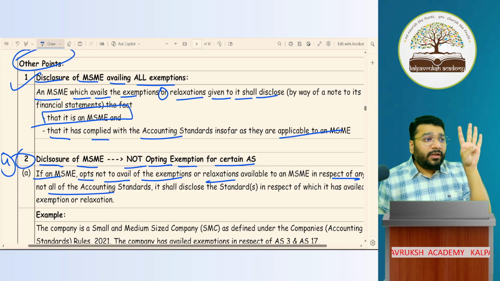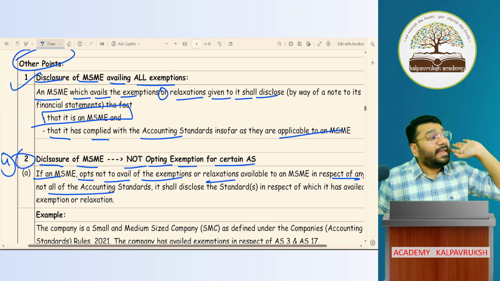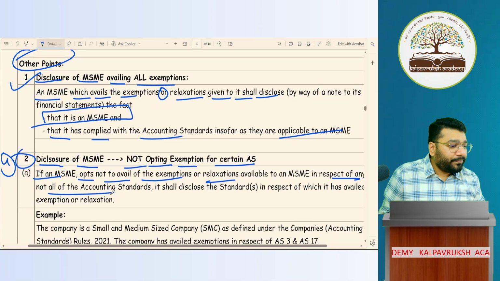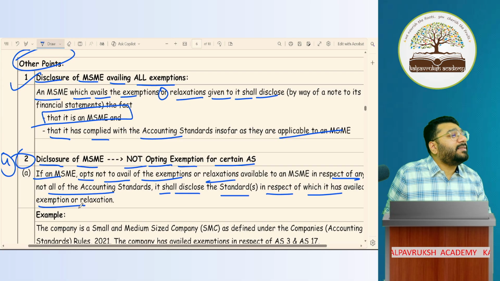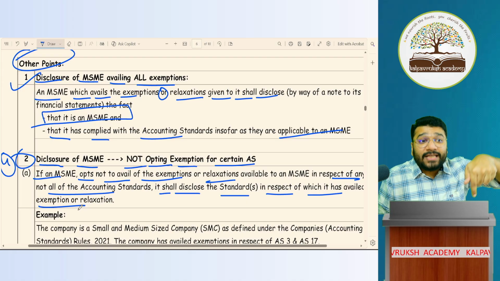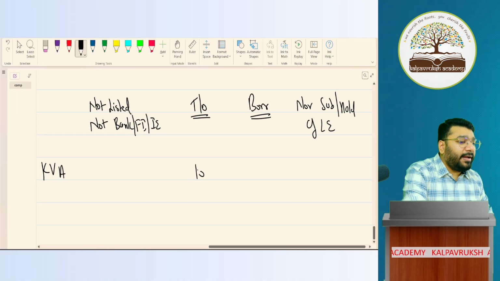I'm not following all 4 AS, I'm just following only 1 AS. Remaining 3, I'm taking exemption. Then it should disclose the standards in respect of which it has availed exemption or relaxation. In the AS where you have availed exemption or relaxation, you have to mention that.